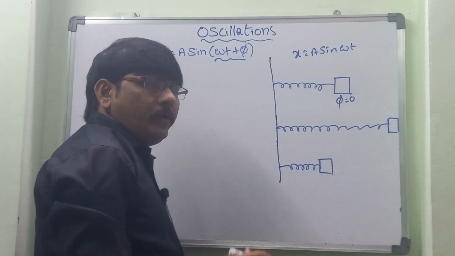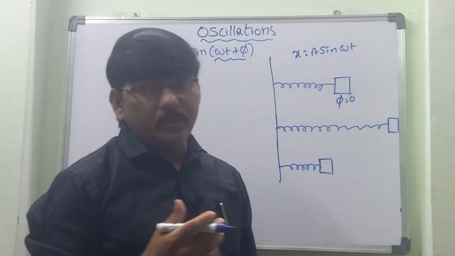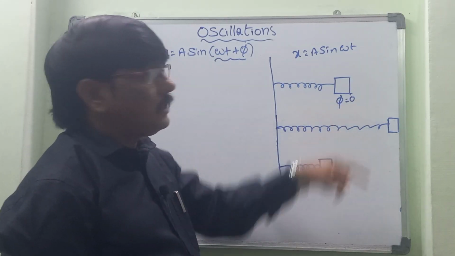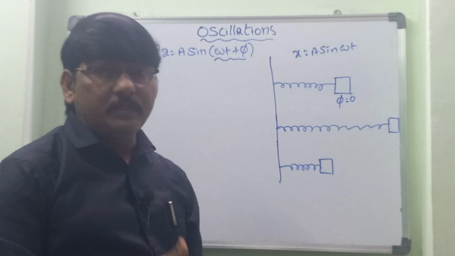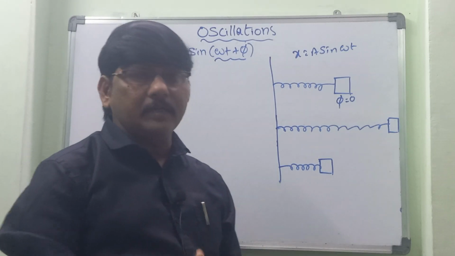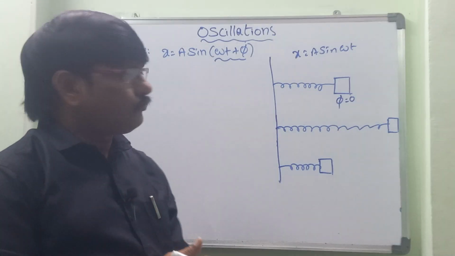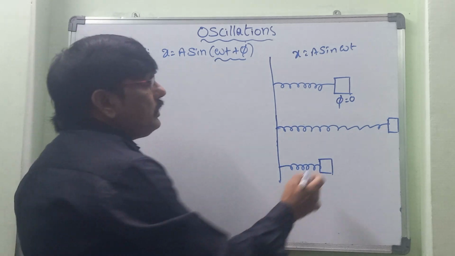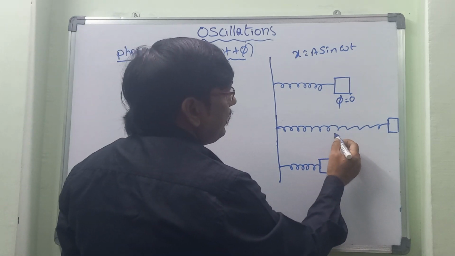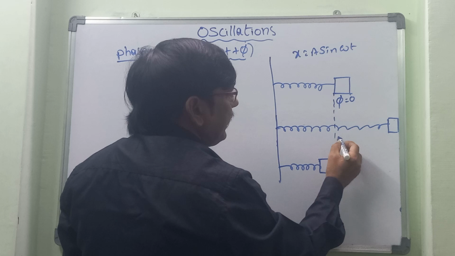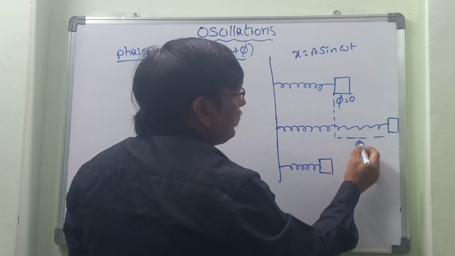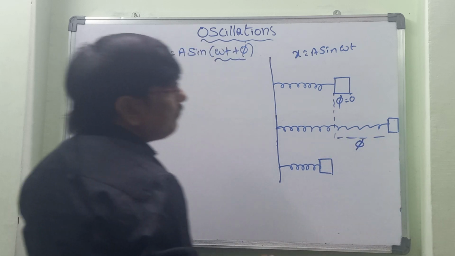That's it. The phase is equal to 0 because the particle did not start from its original mean position. If it is moving, and from here we observe it has covered some distance, so now let us take that it has made some phase phi.